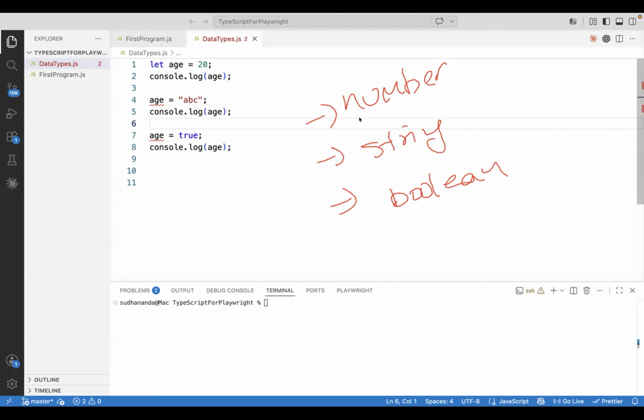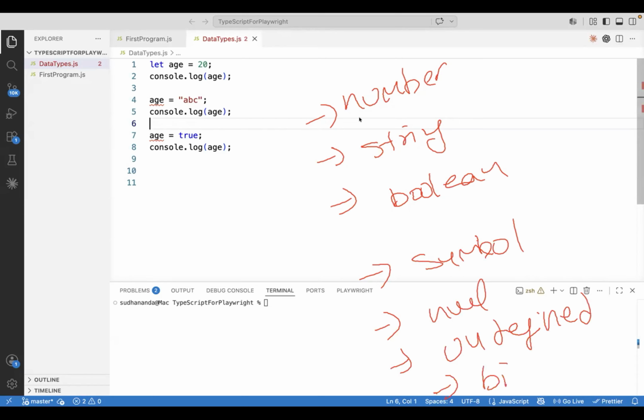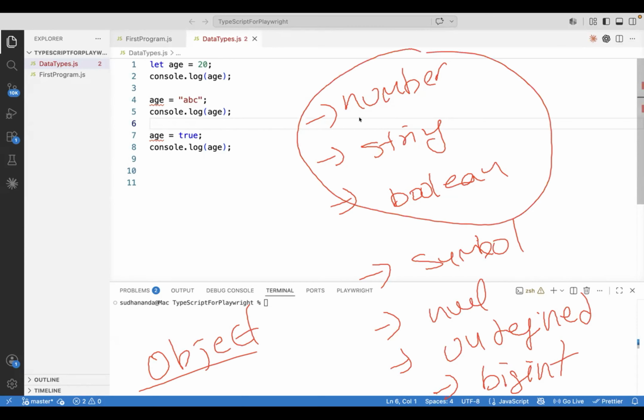Apart from that, there are a few more values, something like symbol, which you cannot understand right now due to some dependencies. We have something called symbol, and we have null, undefined, big int, and also object. So we have different types of values. But out of these, some of the types you may not be able to understand right now. You can understand only number, string, boolean, and also big int. You can understand undefined also.